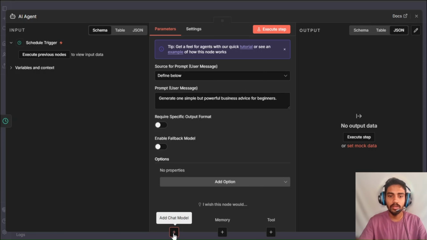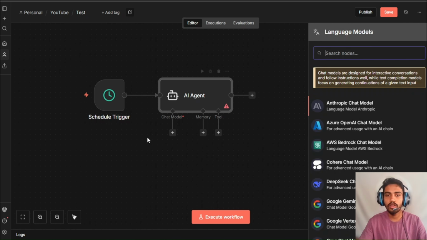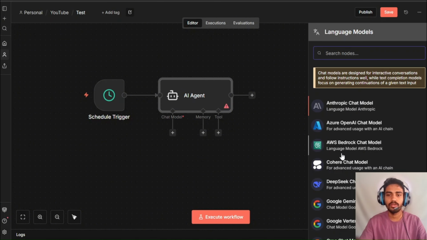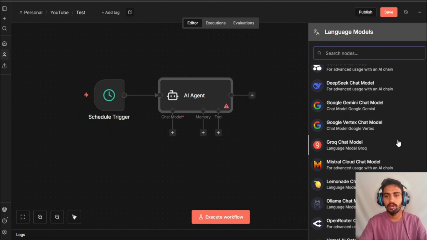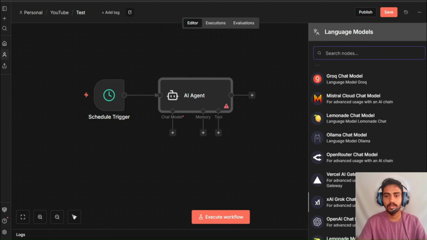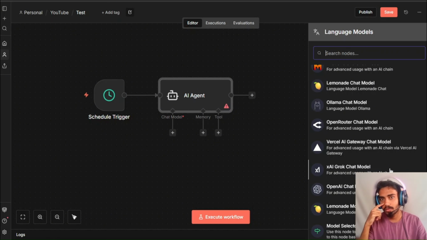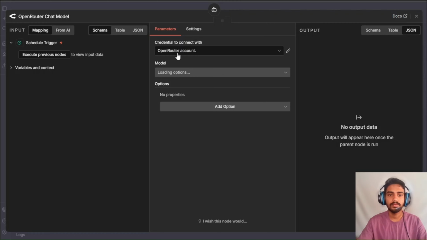You can add a chat model from here also, or you can also come here and click here and you will get the option to add a lot of chat models. Anthropic, Azure, DeepSeek, Gemini, Grok, OpenRouter, OpenAI. For today, we'll use OpenRouter. I'll also show you how to create an account in OpenRouter and sign up. Click on OpenRouter. Here you won't have your credentials defined.